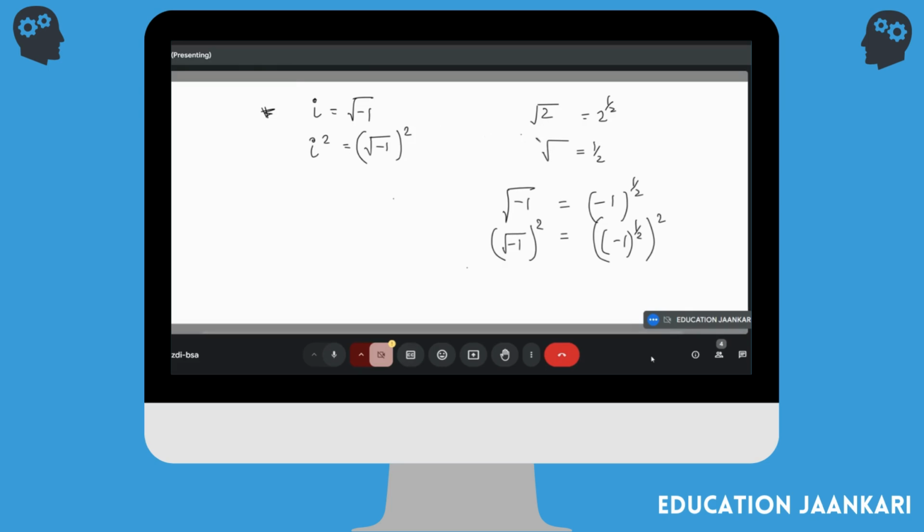Now, if you remember, one of the exponent laws says that whenever there are two powers, one outside the other, they get multiplied. For example, if it is 2 to the power 3 and then there is one more power 2 outside, it's going to be 3 times 2, which is 6. So it becomes 2 to the power 6. So you actually multiply the powers.